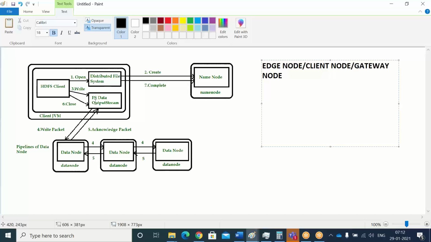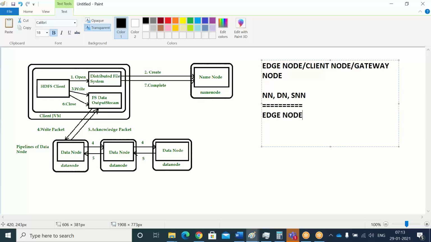This is the write operation which I am going to explain today: write, read, and the architecture. Before going into this, you need to understand what an edge node is. The way I have explained name node, data node, and secondary name node, these are the node types within the cluster. In the same way we have the edge node. Edge node is also a node which is part of your Hadoop cluster. It is not a name node, data node, or secondary name node. It is also a kind of data node only, but edge node is nothing but the client node.